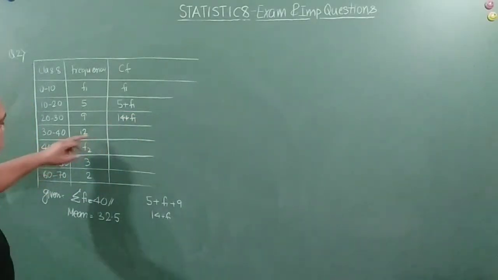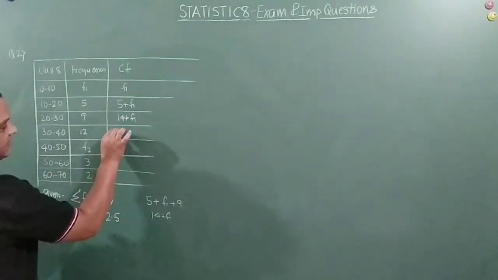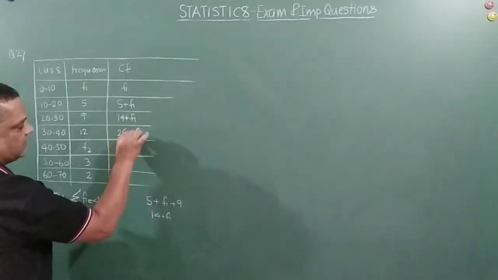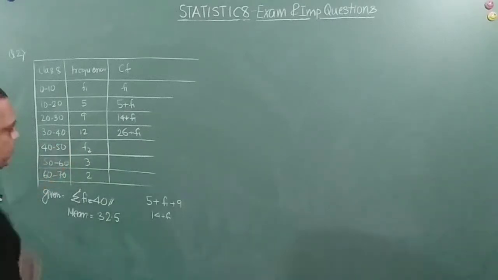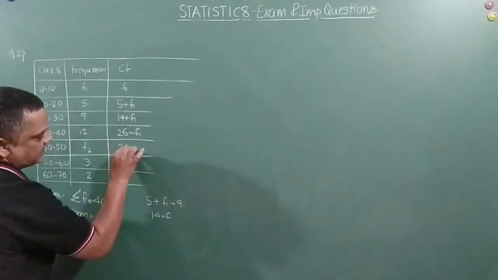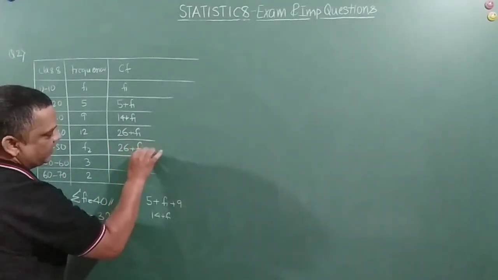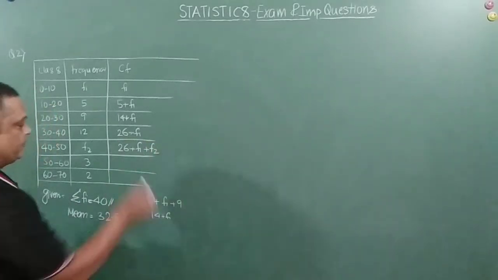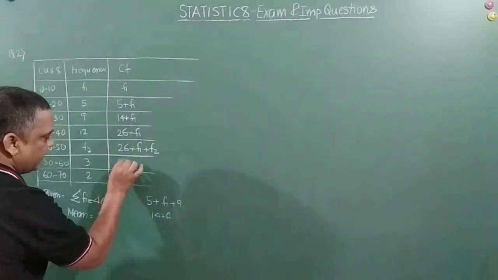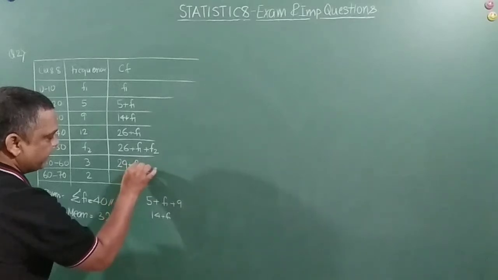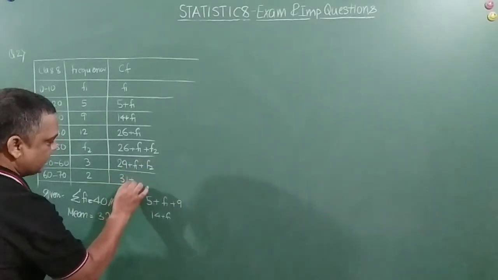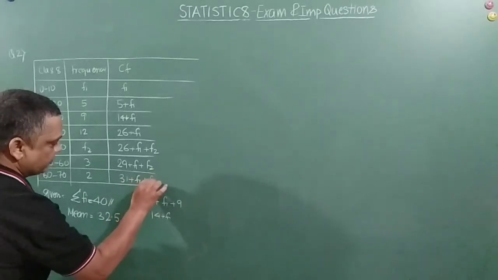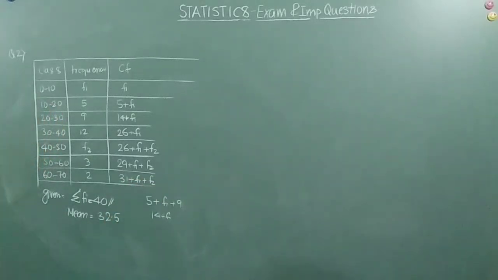Now, 14 plus 12 is equal to 26. So 26 plus F1, right? 26 plus F1 plus F2. Now, this is 29 plus F1 plus F2. This is 31 plus F1 plus F2. Right, friends? Okay.